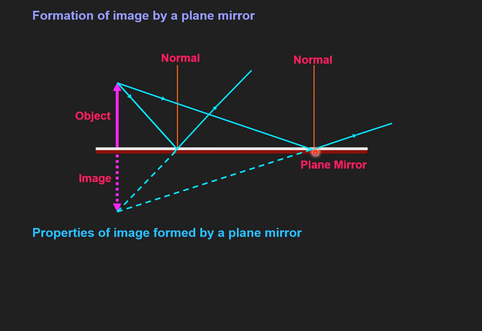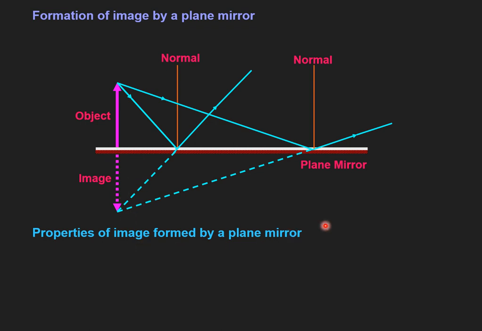Similarly, this is the second reflected light ray, and I have extended it in the backward direction. Now you see at this point it is very clear that these two reflected light rays appear to be meeting, as if they are meeting here. So this point will be the point of image formation. This is the image of the object we have taken.